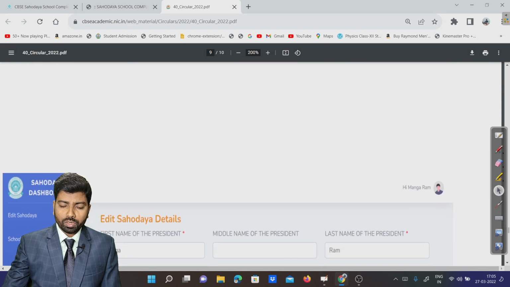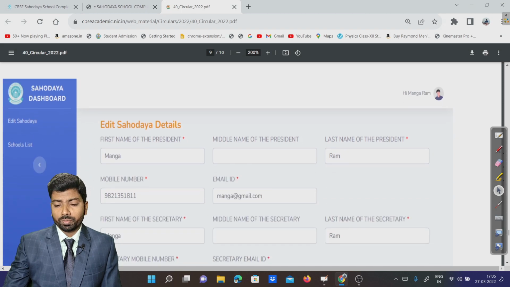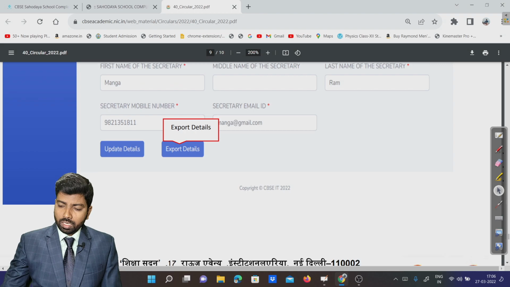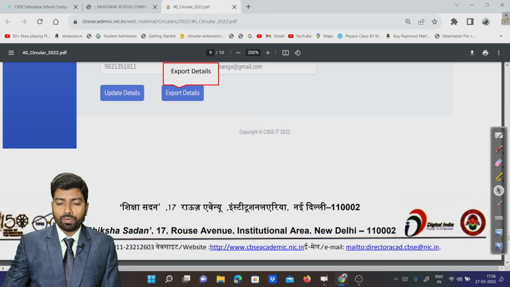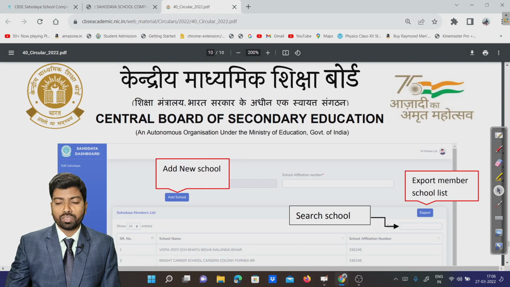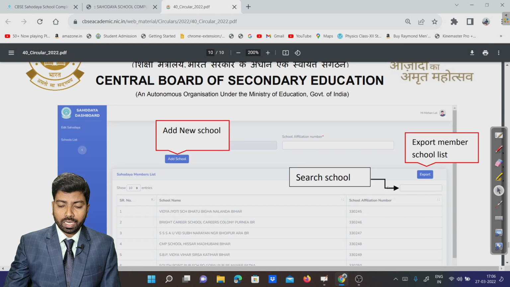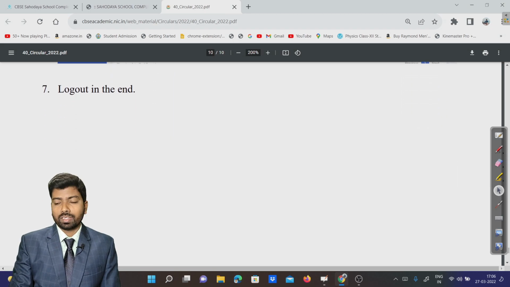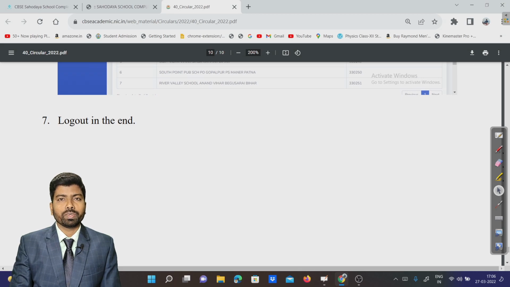I hope you got a clear idea, and we can go for the CBSE Sahodaya complex. Remember, all the schools must be members of one CBSE Sahodaya complex. And if you want any support from my side for designing the website or forming anything, we can be together and I will help you. My mail ID is there, so we can contact and be together.